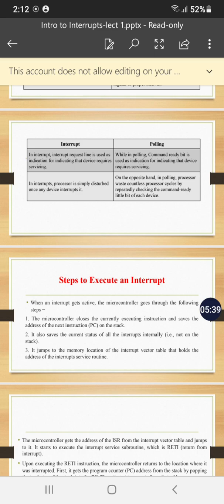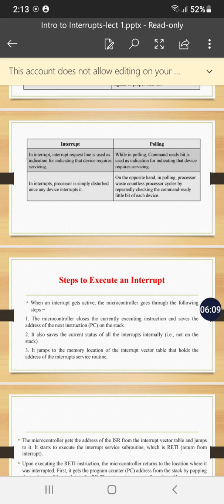After storing that address, in step number 3, the processor approaches the IVT, that is, the interrupt vector table. The interrupt vector table stores the first addresses of all the ISRs. ISR stands for interrupt service routine.